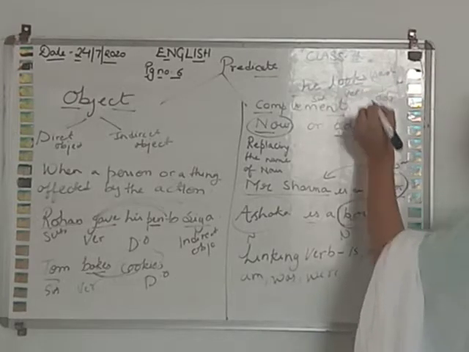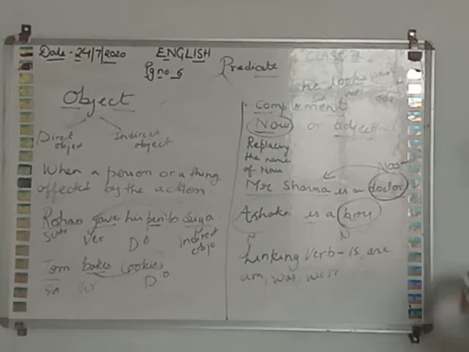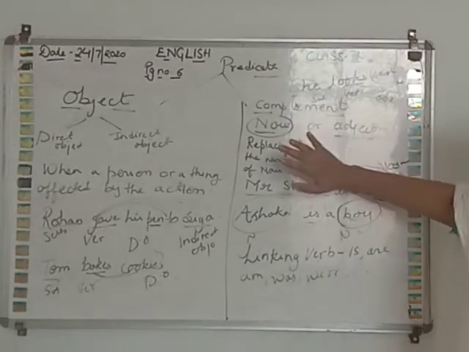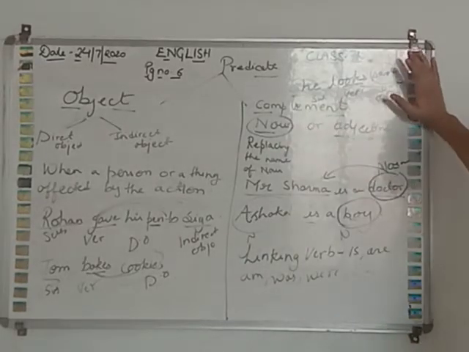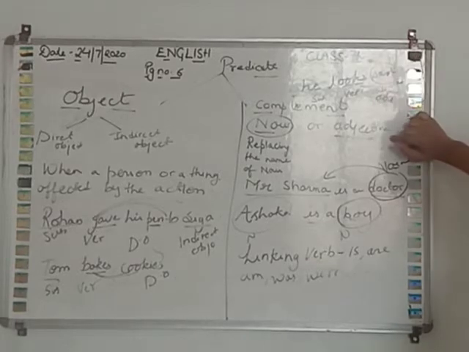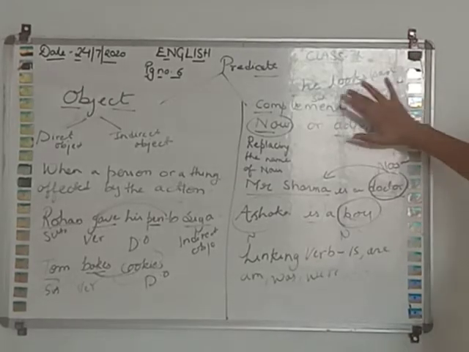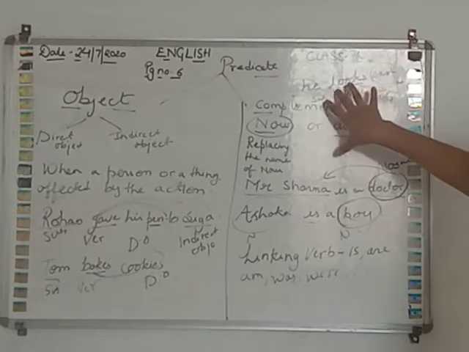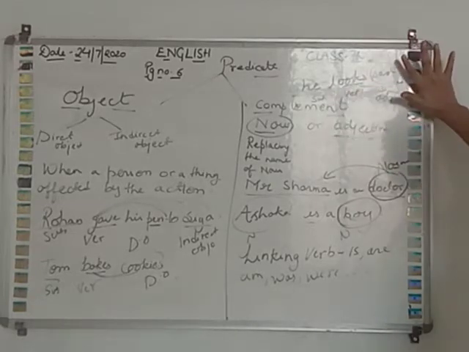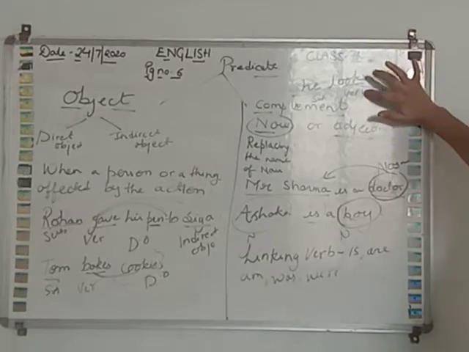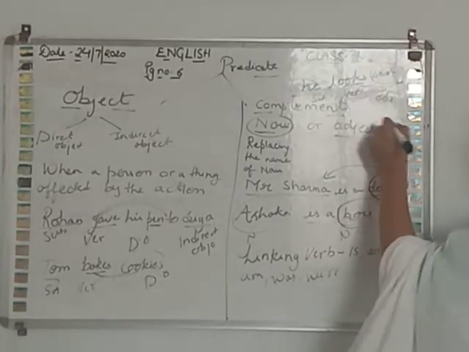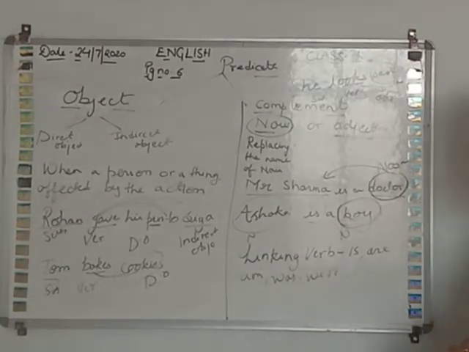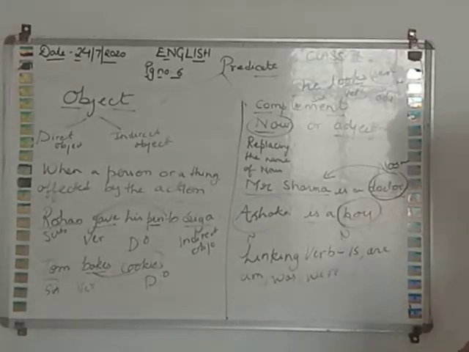It is not affected by the verb; we are only making a statement, and sad is a complement. Sad is another word from look. So a complement can be used as a noun and also as an adjective.